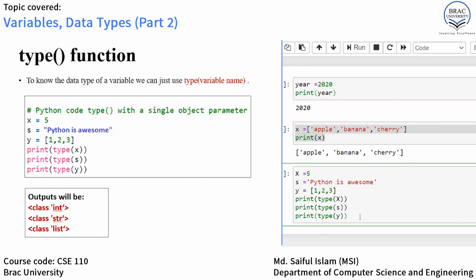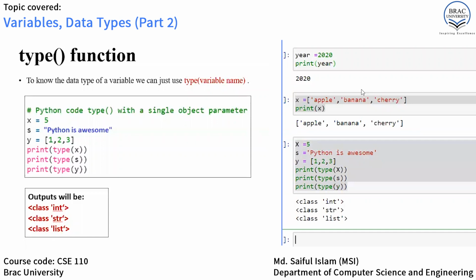Now let's run this code. If we look closely, we can observe that the output of x is showing an integer type, s is showing a string type, and lastly y is showing a list type. That is how we can easily know the data type of a variable.